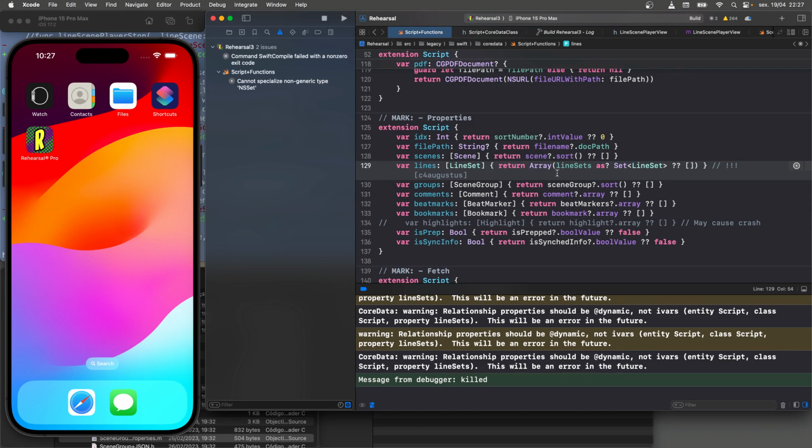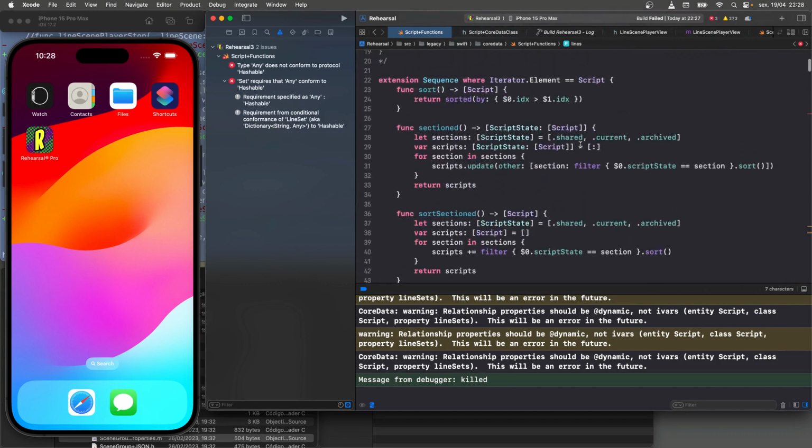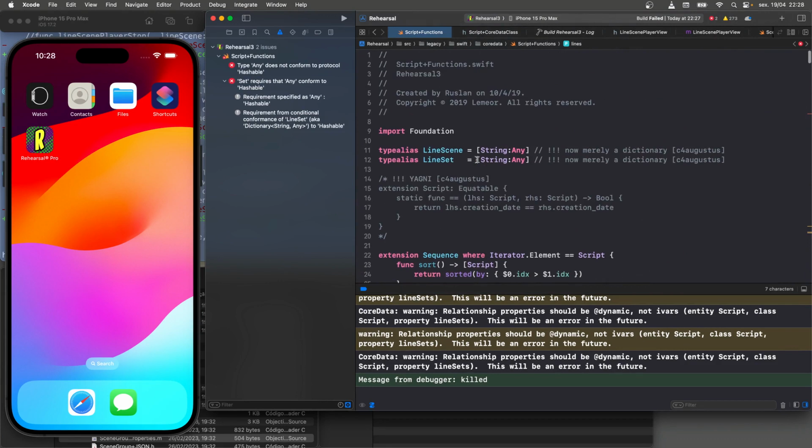And it can't do it. Set requires that any conform to Hashable. And NSDictionary is hashable, but the other dictionary is not, apparently. Right, so I can do this. There's probably a fix. I just don't know what it is.